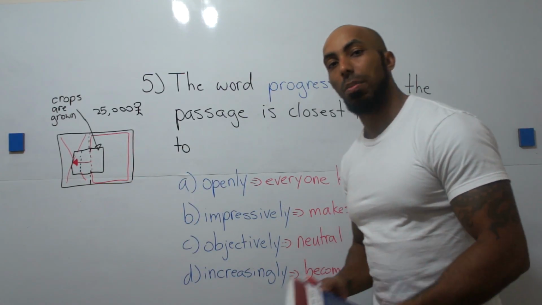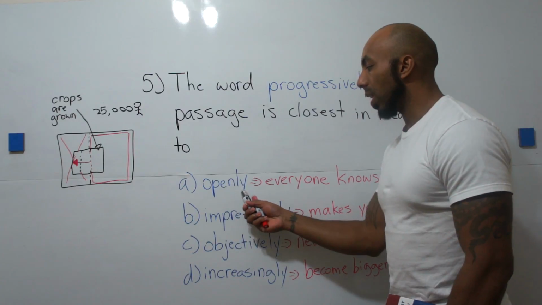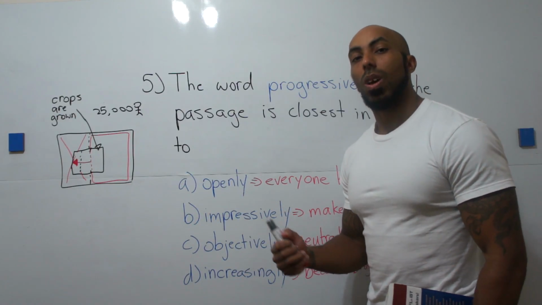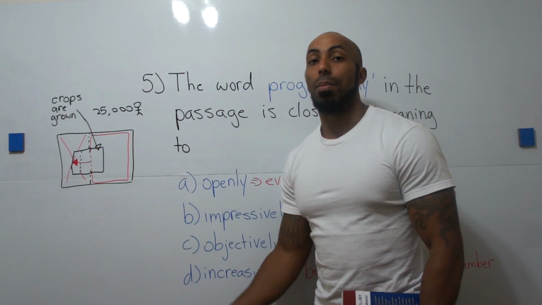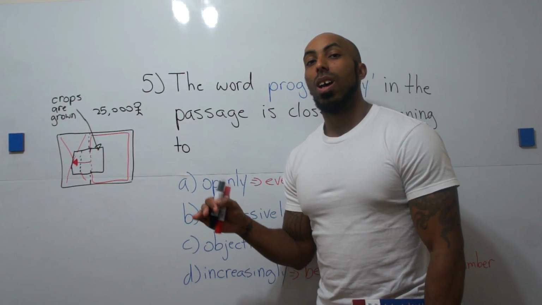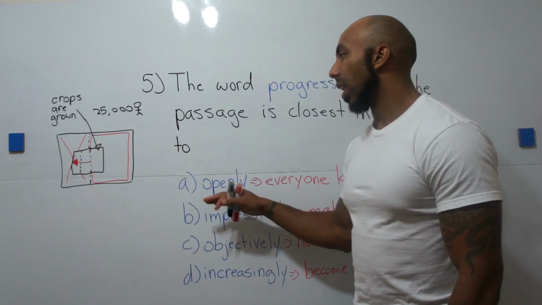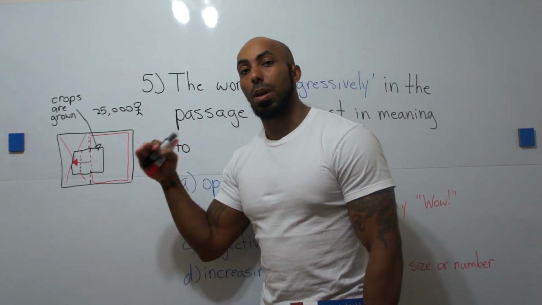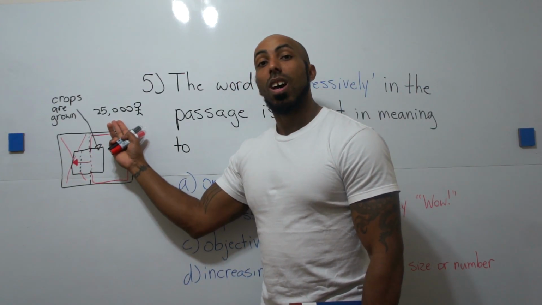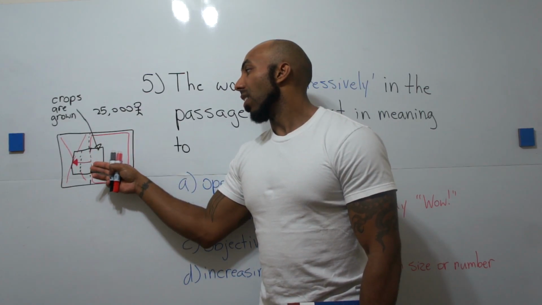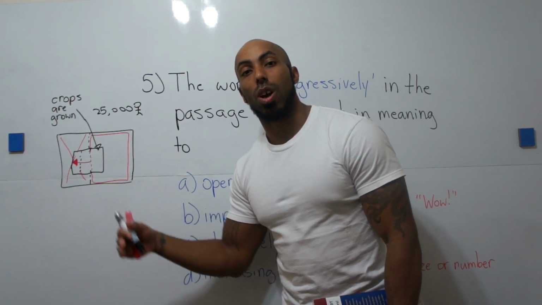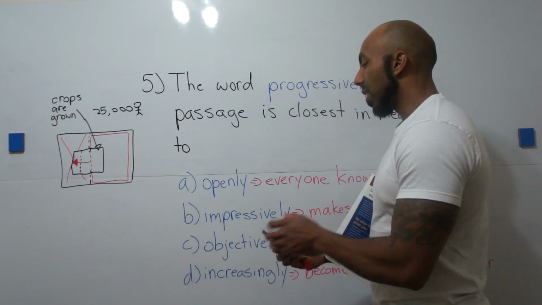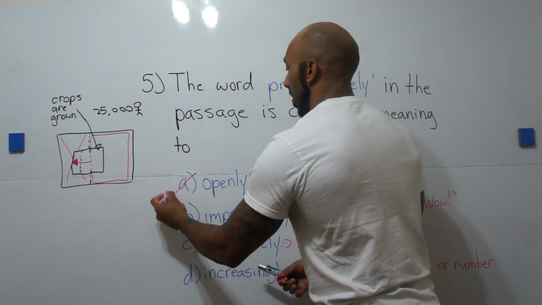So what does progressively mean in this sentence? Openly, everybody knows? Yes, well, everybody may know that this is true. Some people may not. It might not be hidden, but that's not explaining. This word is not explaining the step-by-step progress of the increase of population and the further movement into drier regions for crop cultivation. So this is not our answer.